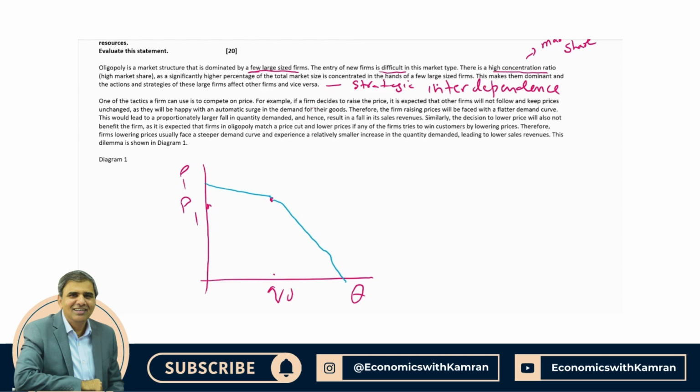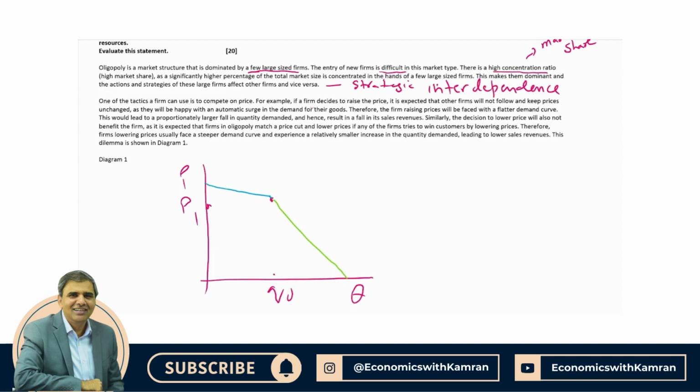Let me erase this and use another ink. The green one shows when the firm lowers the price. That demand curve is known as a kinked demand curve, as it is not a straight line. There are a couple of criticisms on this theory.